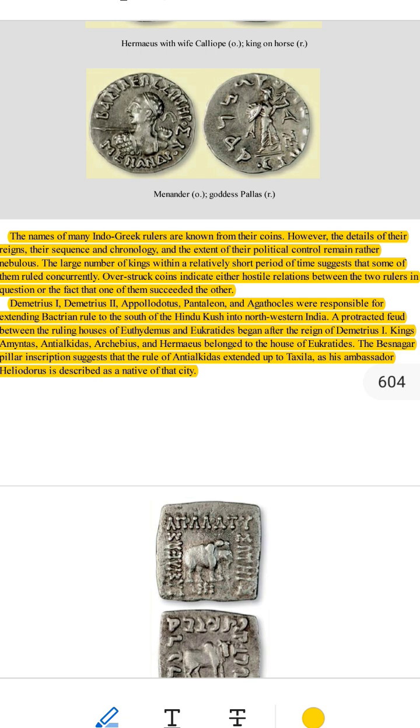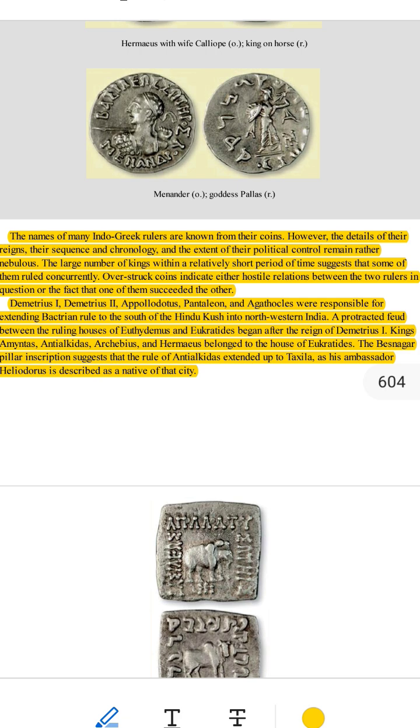1. South of Hindu Kush. The Hindu Kush is a large mountain range in Afghanistan. The Indo-Greek kings expanded their rule to the south of this mountain range into parts of northwestern India. 2. Famous kings who expanded rule. Demetrius, Demetrius the Second, Apollodotus, Pantaleon and Agathocles were the main kings who extended their territories.